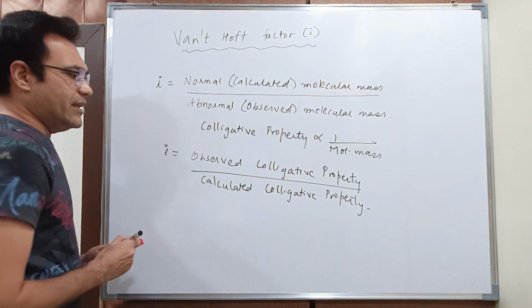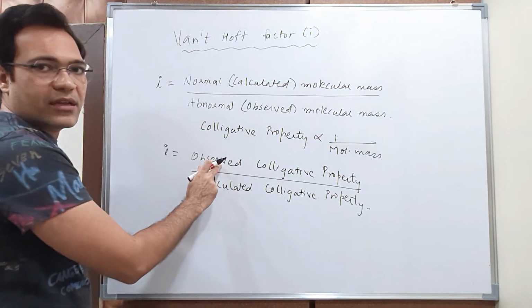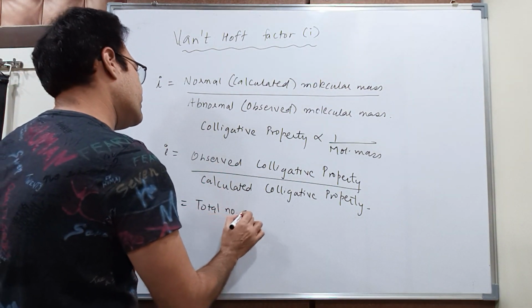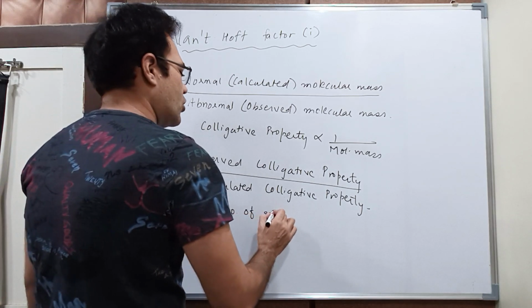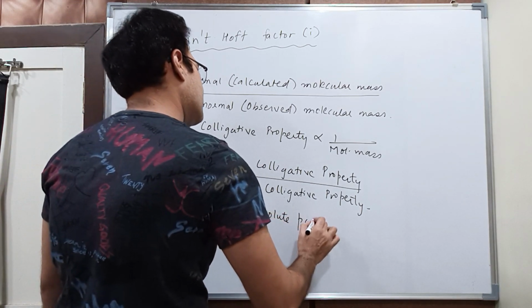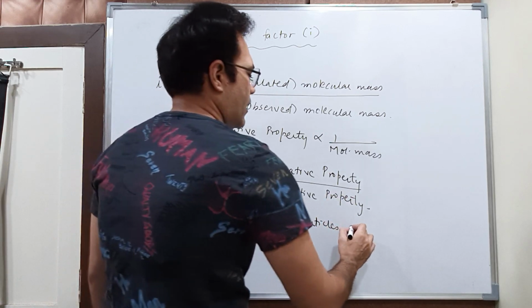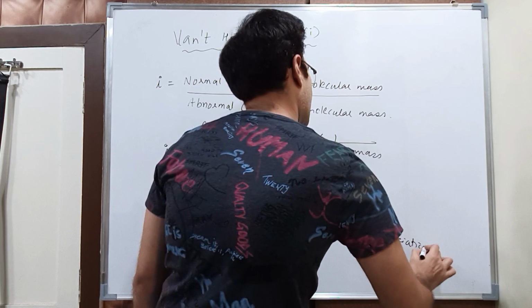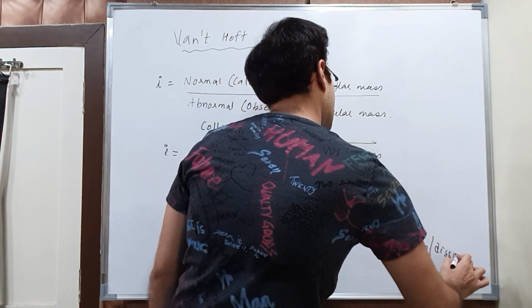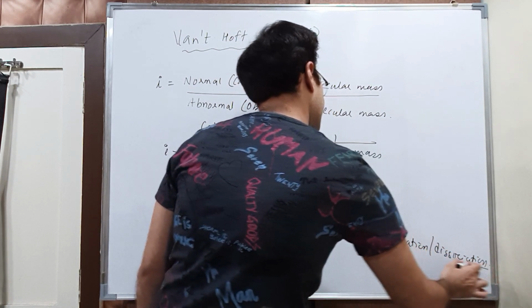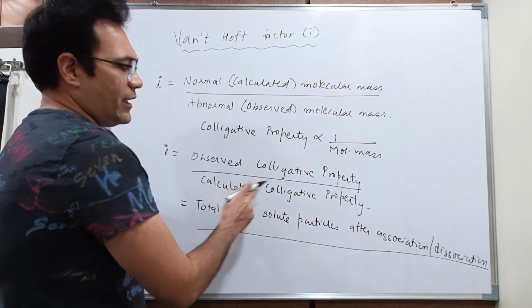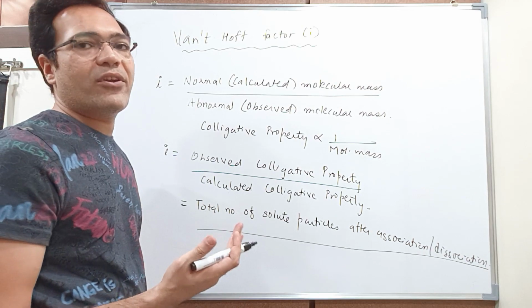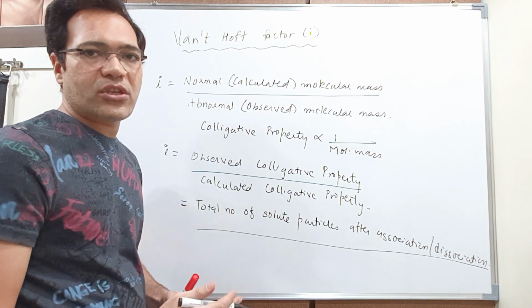So I can write that observed colligative property is because of the total number of solute particles after association or dissociation. And the calculated colligative property, the colligative property which we actually calculate, right, in that we don't consider whether association or dissociation occurs.